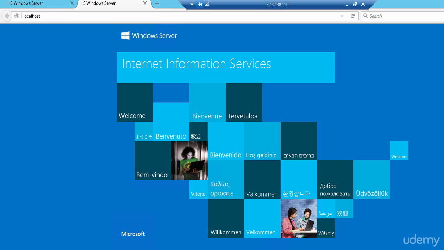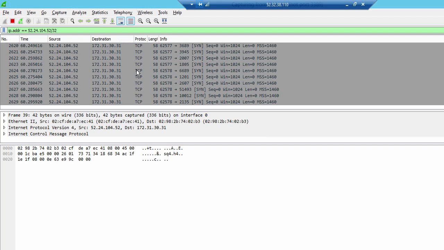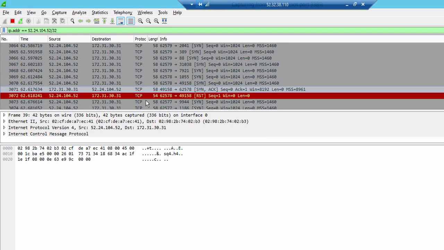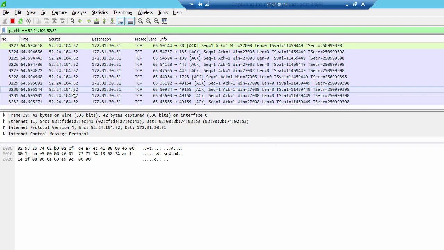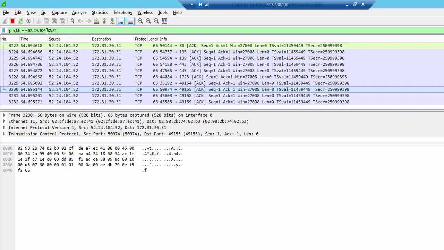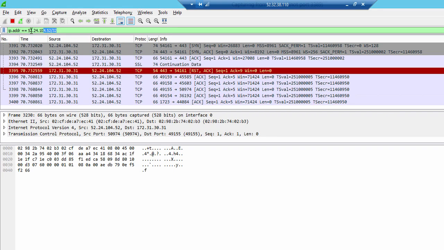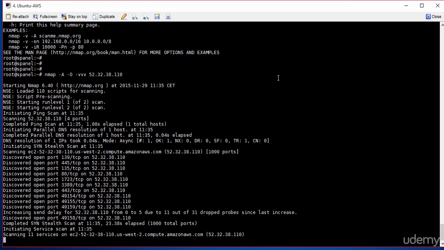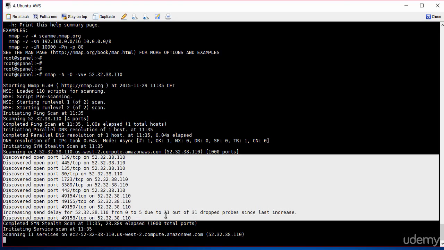And if you look at the Windows machine, the IIS machine, you'll notice that there are packets located in the Wireshark. So the packet trace has started and is showing me source IP addresses with that IP address, and also destination IP addresses where information is being sent back to the machine running nmap. Now let the scan continue a bit more.